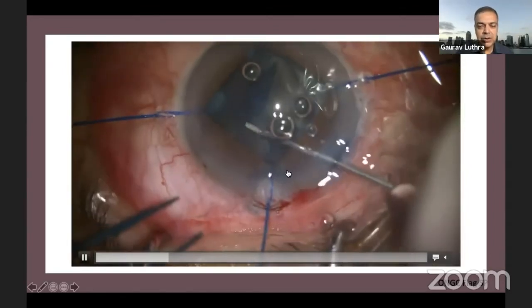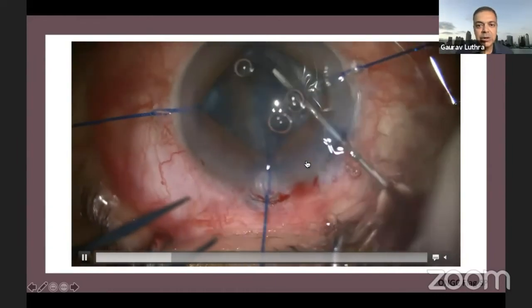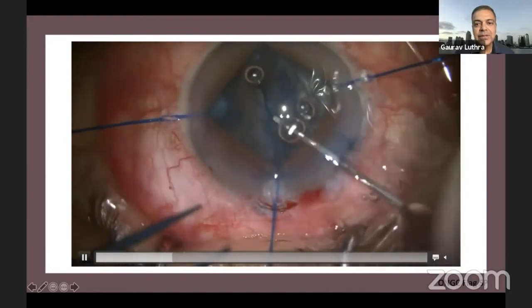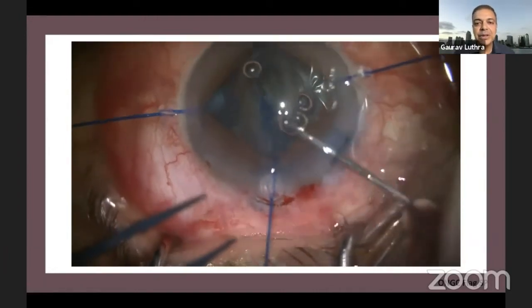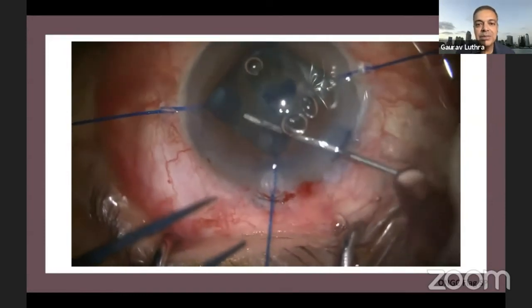And yes, the capsule was all in shreds, so I had to remove some of those shreds and convert it into a proper can opener. But I was scared, because with these flaps I should probably have wanted to tear them and try to fashion some kind of a rhexis. But all that was left was some shreds of the capsule.